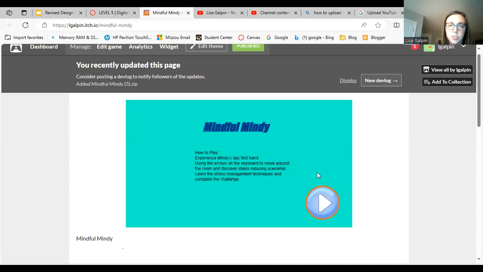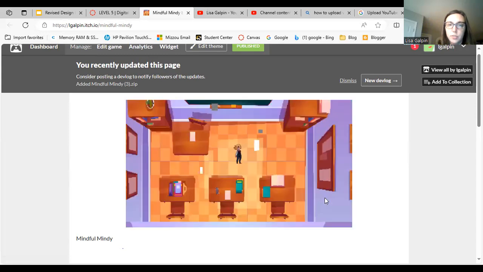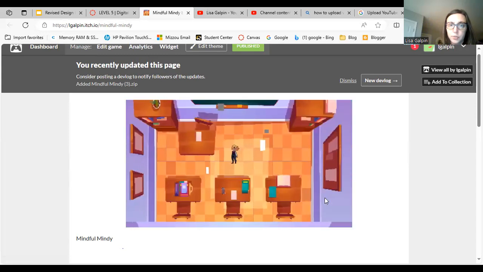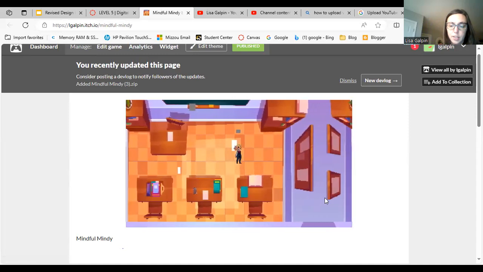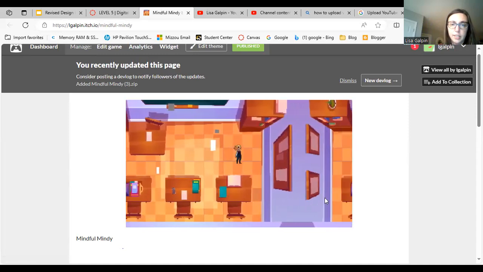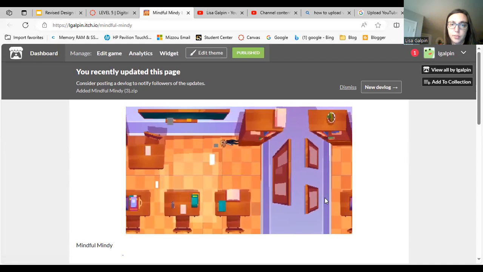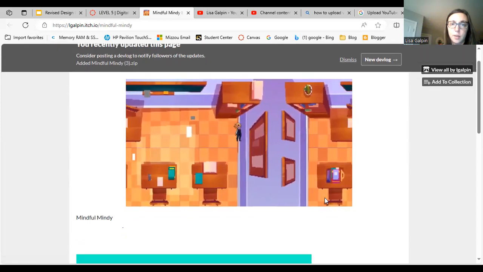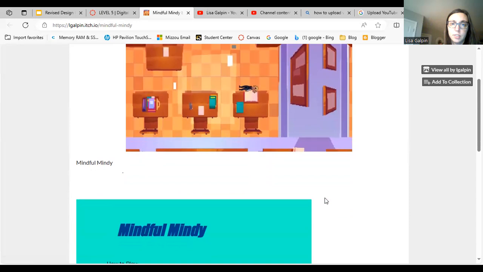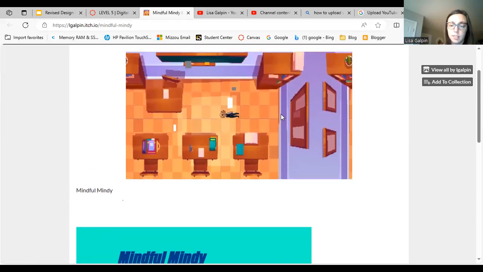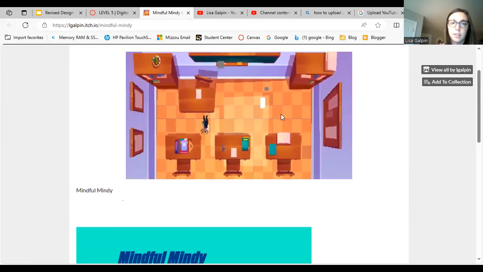This first screen is just going to be the introduction screen, which has the title and how to play the game, as I already mentioned, using those arrows to move around. Hit the play button. And now we are in Mindy's classroom. That is the first setting that you'll be in. You can move left and right to explore the room. If I were to further this game, I would add a lot more stress-inducing scenarios within this classroom itself. And I obviously need to fix this, I don't know why she keeps inverting.